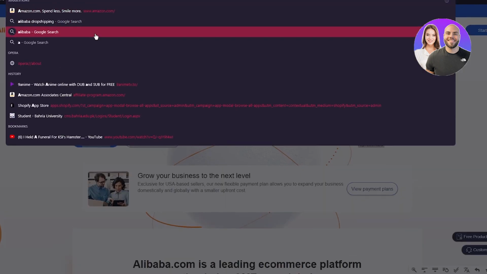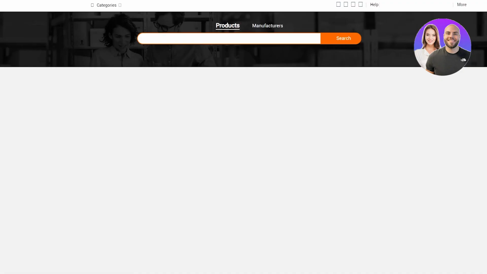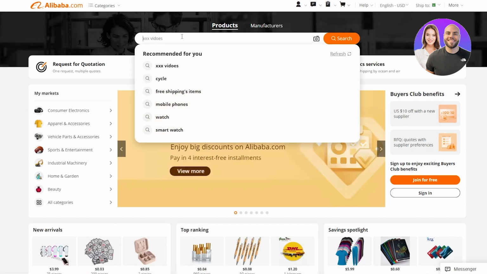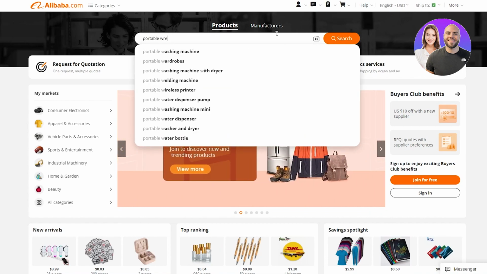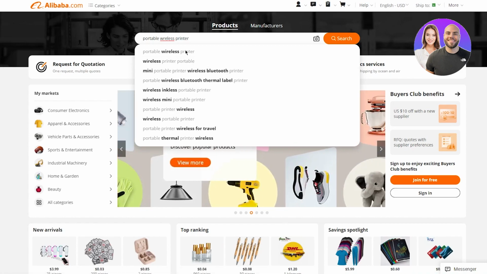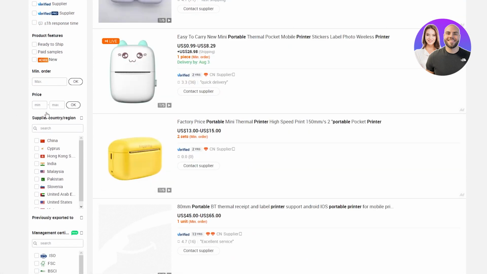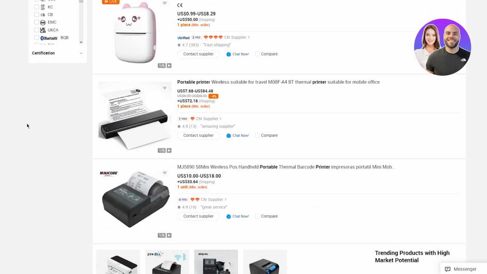Obviously, this is just the seller's hub and central, so I'm going to get out of that, go to the main website, and have a look. Let's go with a consumer electronic. Let's say a portable wireless printer, because it's a very popular product. A lot of people actually want to buy a portable printer. So let's go with one of these. Yeah, this one looks good. Let's go with that.